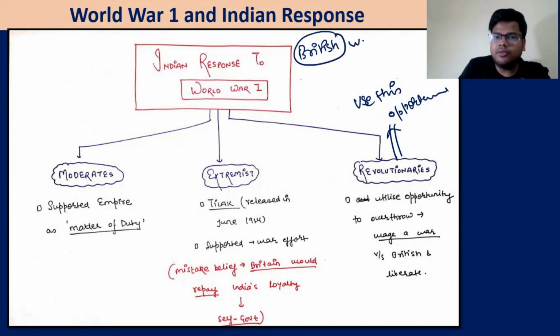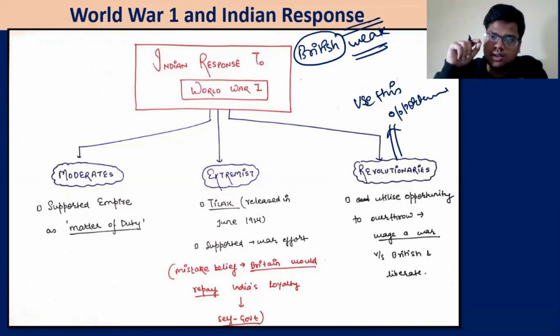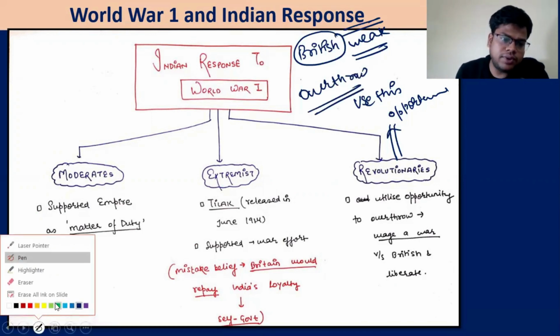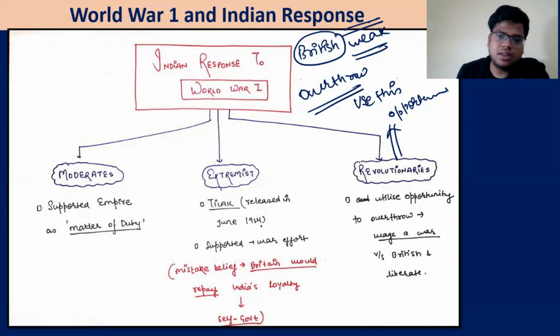When the British are weak, we only need to strike at this time, because the British are currently very, very weak. When they are weak, then we can overthrow them. So this is one of the reactions of the revolutionaries. And one of the reactions we will see is the Ghadar movement, that is the reaction of the revolutionaries.